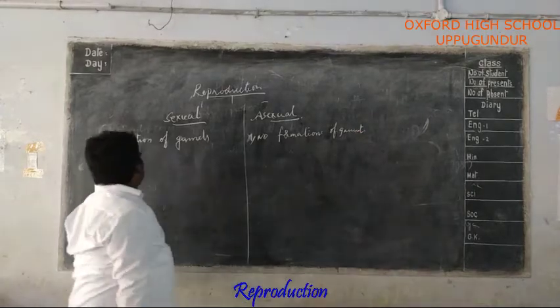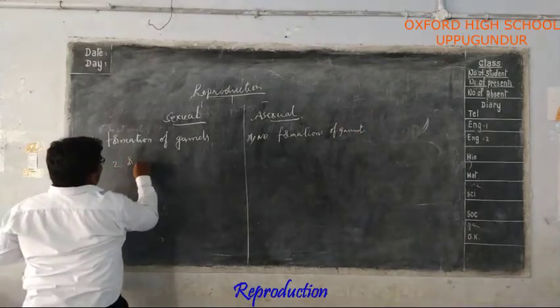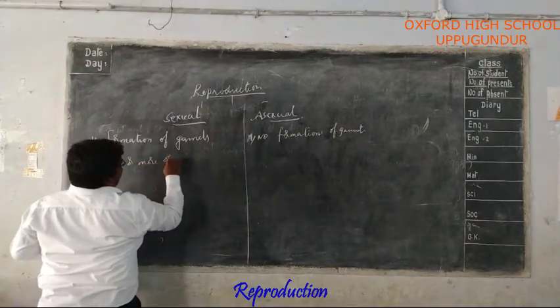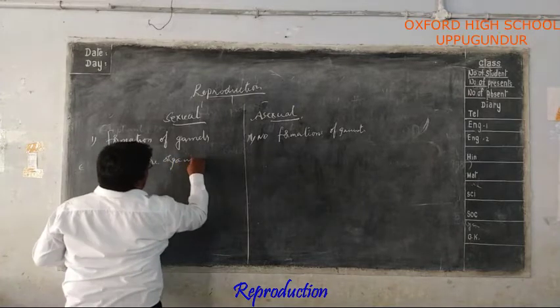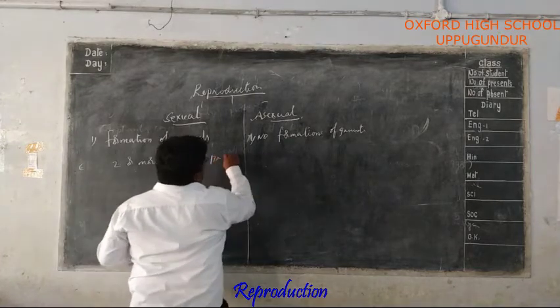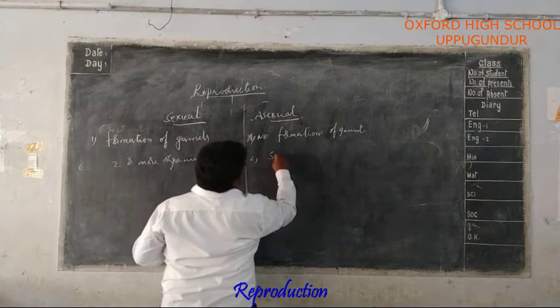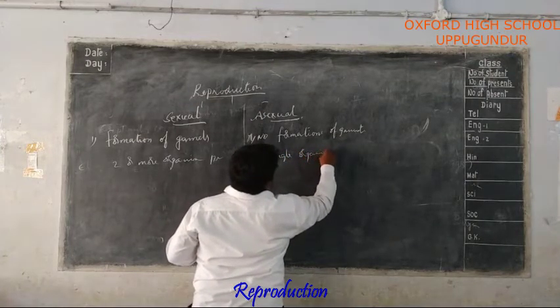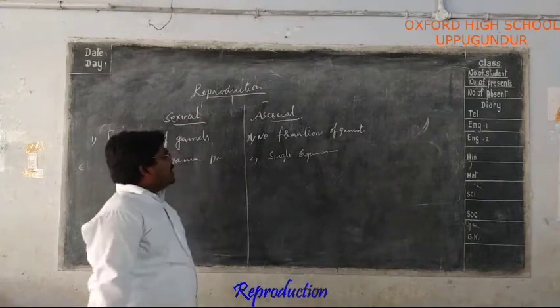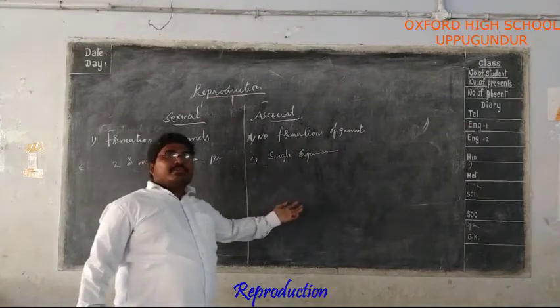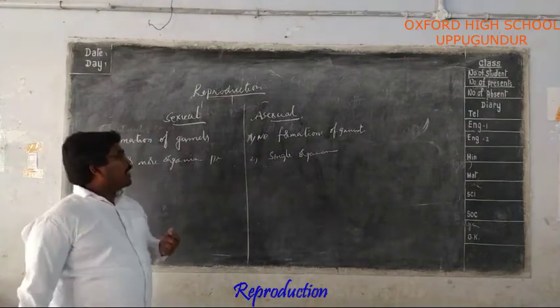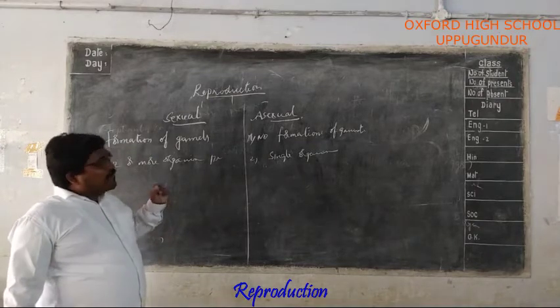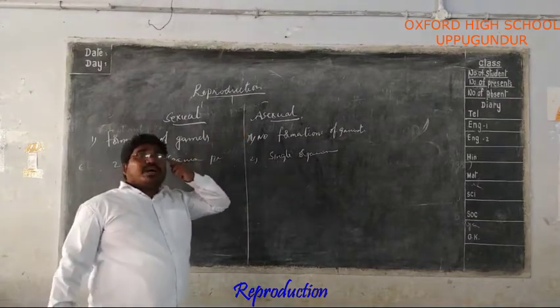Here, two or more organisms are involved. Here, a single organism can reproduce itself. Do you understand? So first I will explain the asexual mode of reproduction.